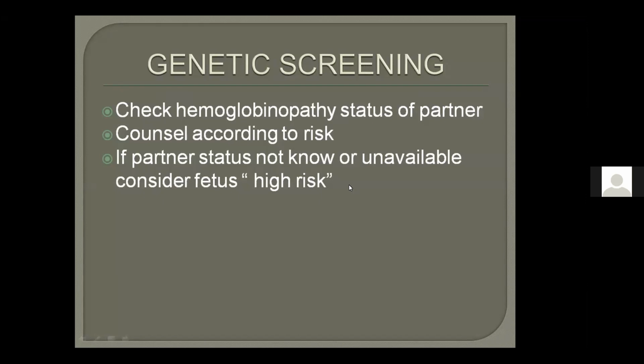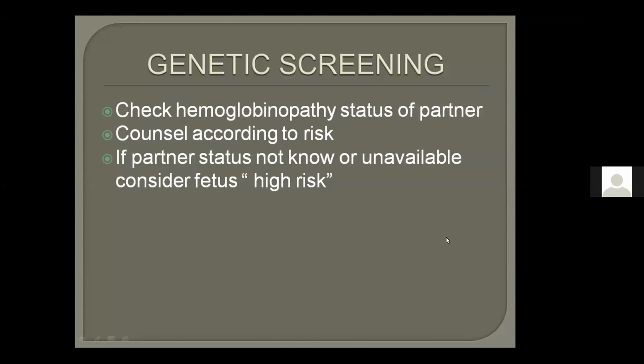Other is the partner. If the partner status is not known, maybe the partner is not available and you cannot check his status, so what will you do? You will consider the fetus at high risk. If the partner status is not available or not known, or the partner does not agree to checking his hemoglobinopathy status, then we will render the fetus as high risk. This is a very important point.